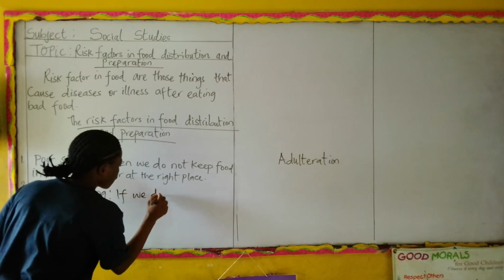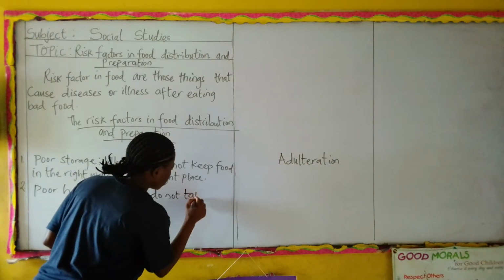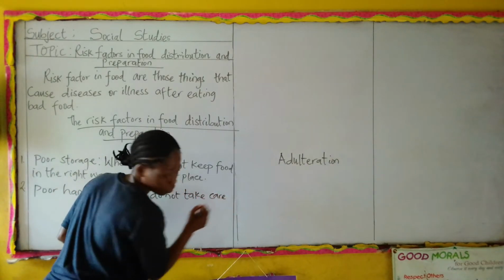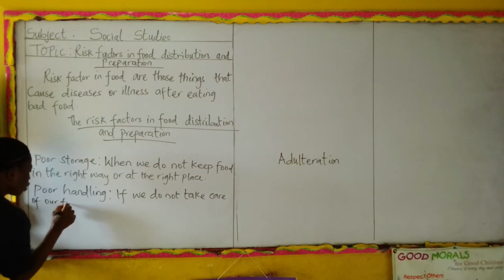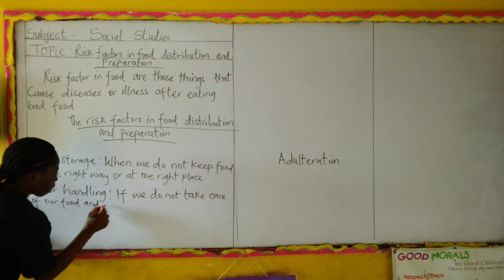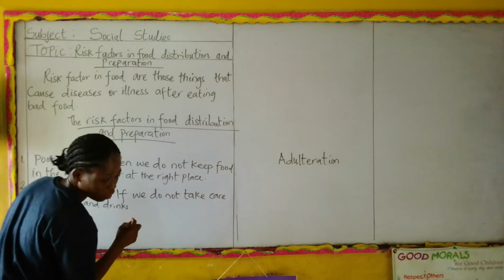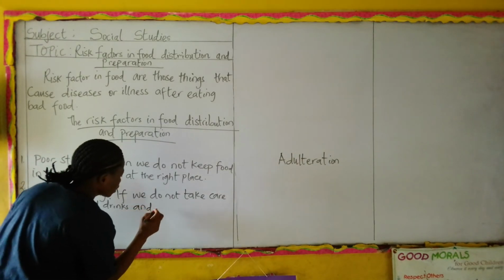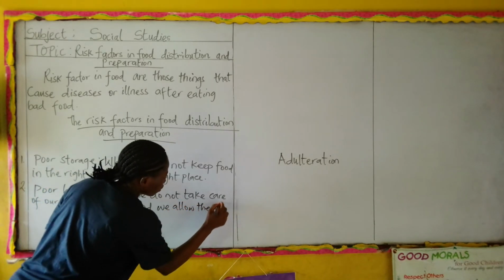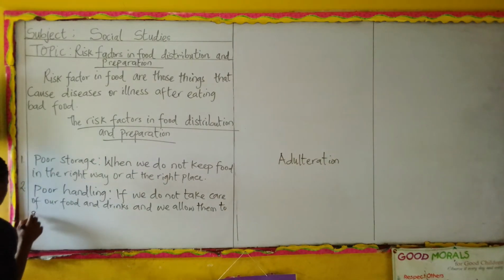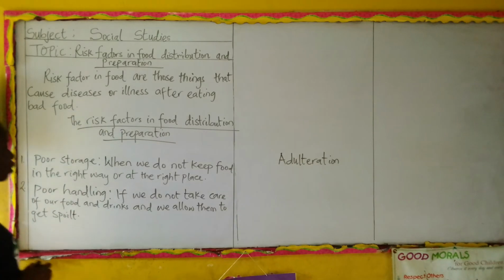If we do not take care of our food and drinks, and we allow them to get spoiled. We allow them to get what? Spoiled. Okay? That's poor handling. You didn't handle that food well.